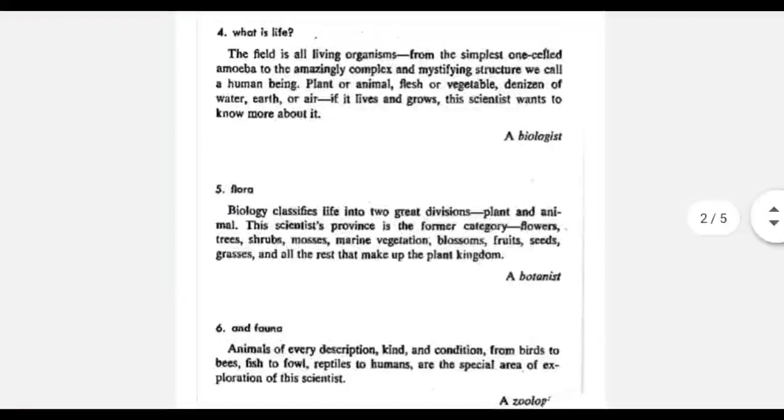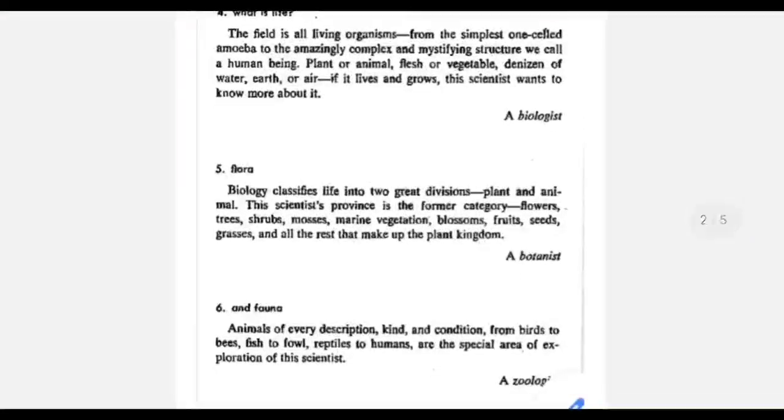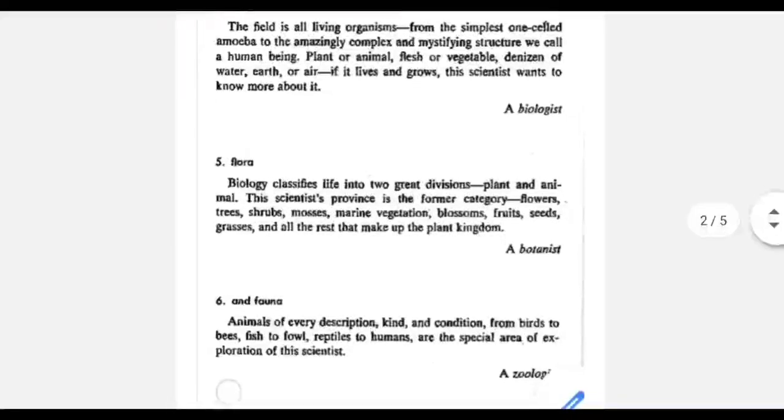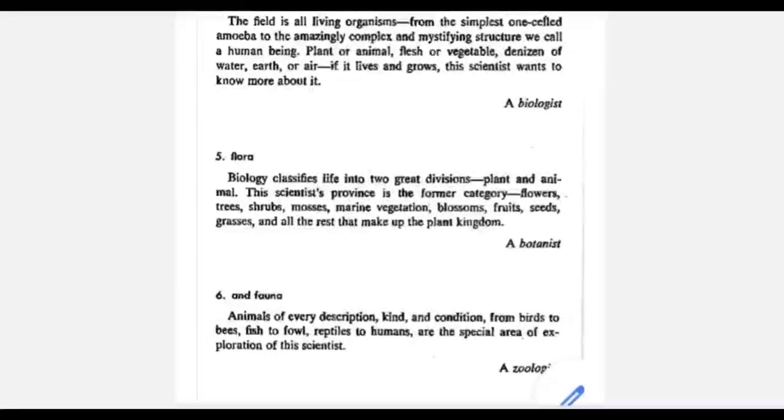The next word is biologist, which has the root bio, which means life, plus logos, plus ist. So, biologist is someone who studies about living things, about all living organisms, which includes plants, animals, everything which is living, that grows and has a life.